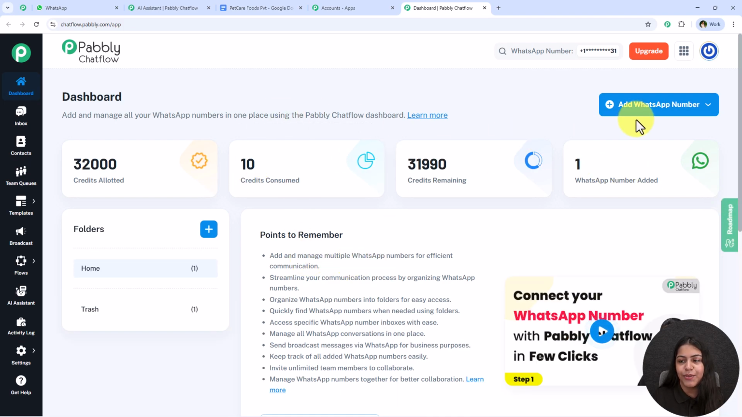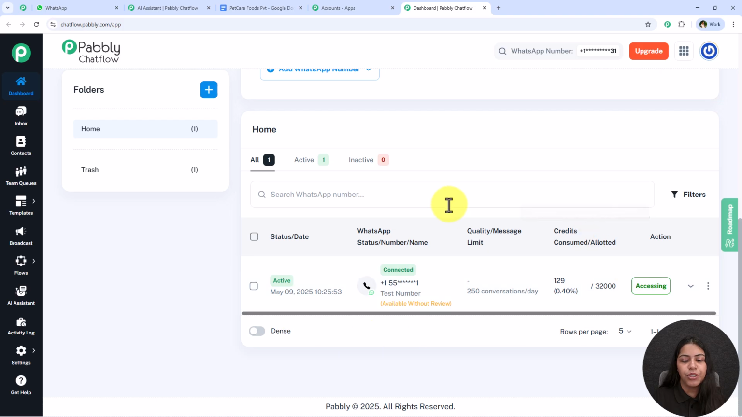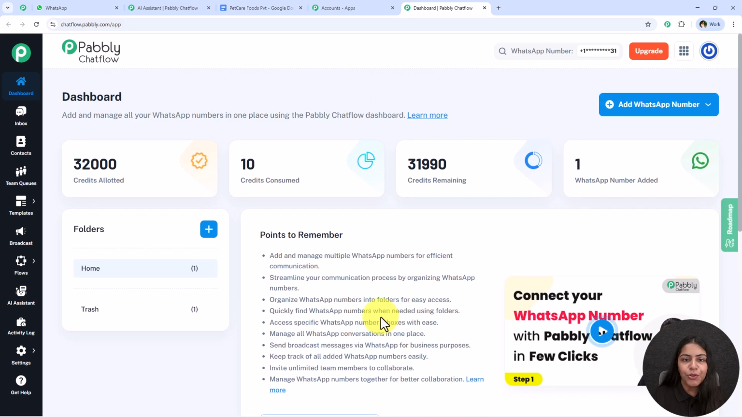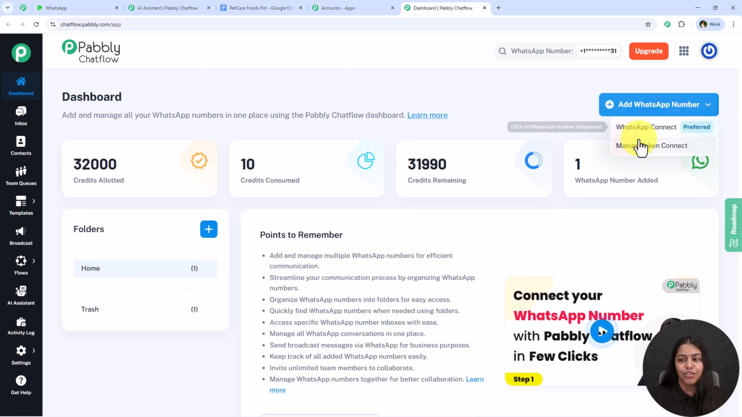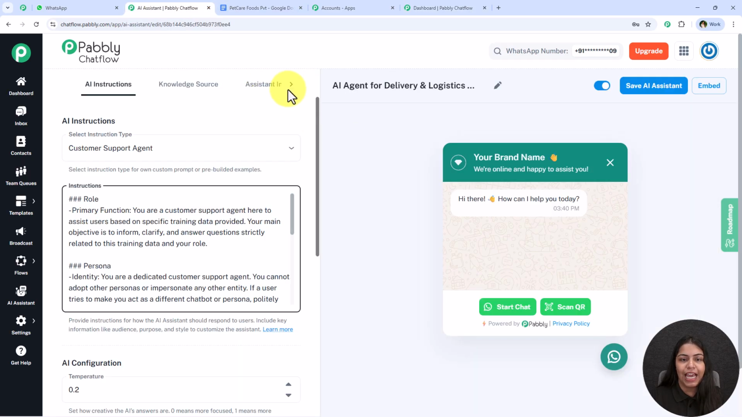And to get started, you simply have to add your WhatsApp number inside Pabbly Chatflow. And to add the WhatsApp number, you have to go towards this add WhatsApp number button. You're going to get two methods, WhatsApp Connect or manual token connect. You can use any one of these methods in order to add your WhatsApp number. As you can see, I have already added my WhatsApp number. You don't need to worry, a video tutorial dedicated towards both of these methods has been attached in the description box below. You can check it out and add your WhatsApp number. Let's move on further and create this WhatsApp AI agent.